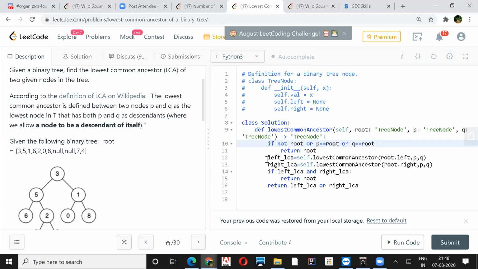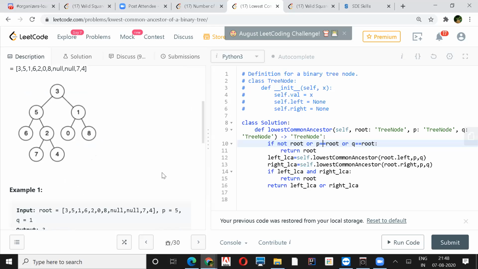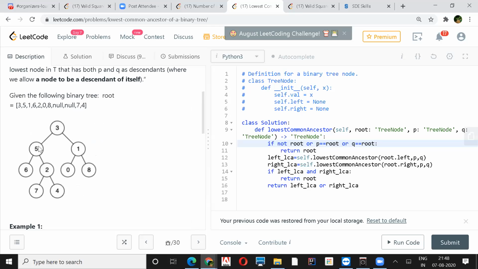Else you'll go to both left and right. The first example is for 5, so it will go to the left and check that 5 is there, so it will return the root from 5 to 3. It will return the boolean value for it.